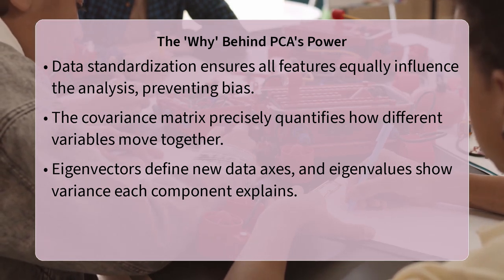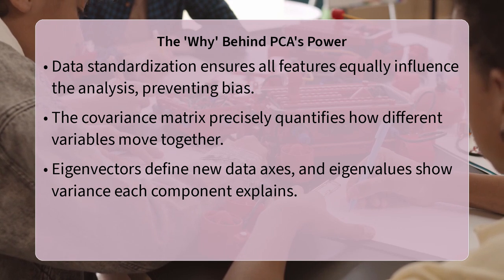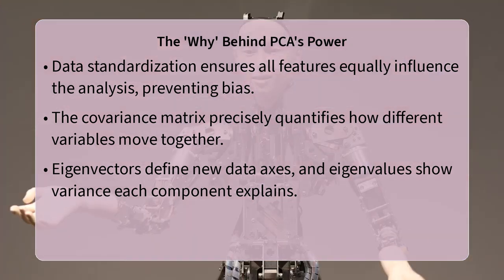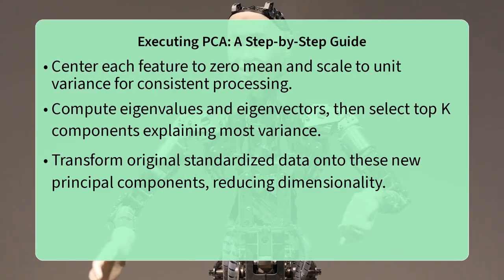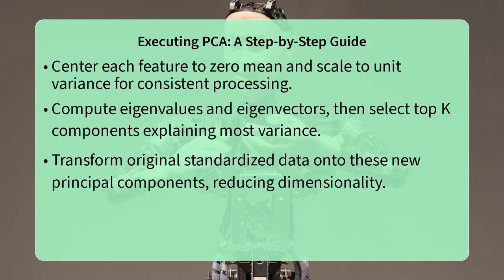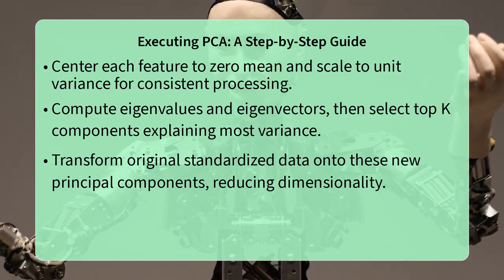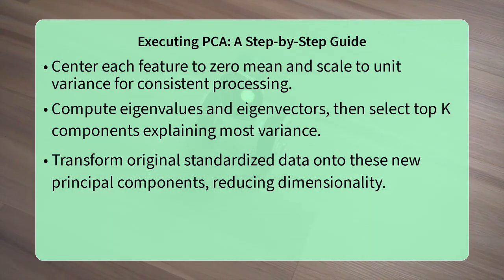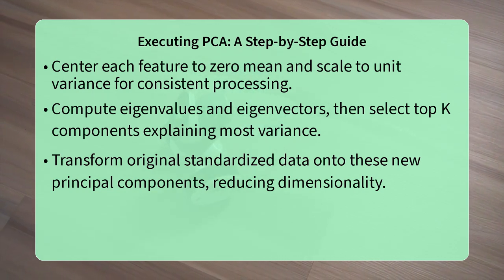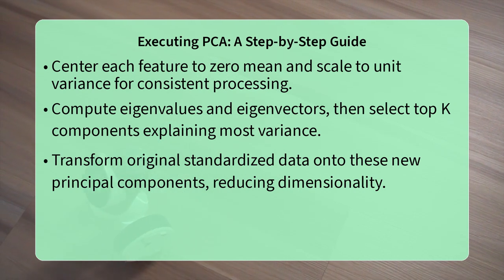To put this into practice, you first prepare your dataset by centering each feature to a zero mean and scaling it to unit variance. Next, you calculate the covariance matrix from this standardized data to capture the linear relationships between all pairs of variables. Then, you compute the eigenvectors and eigenvalues of this covariance matrix.